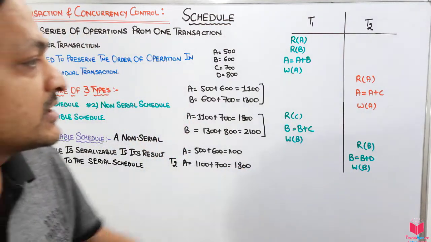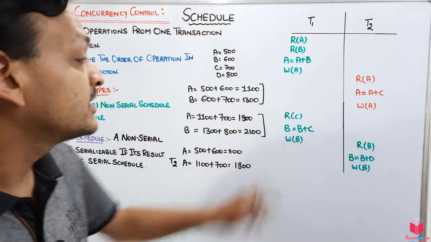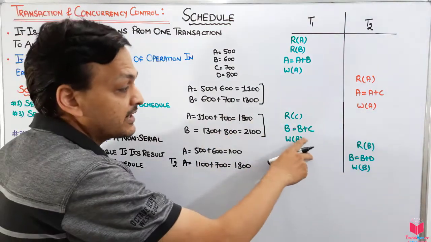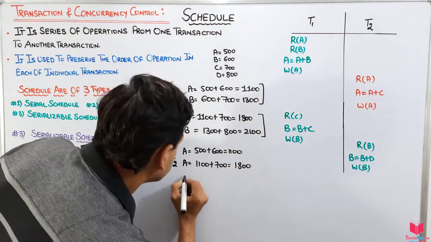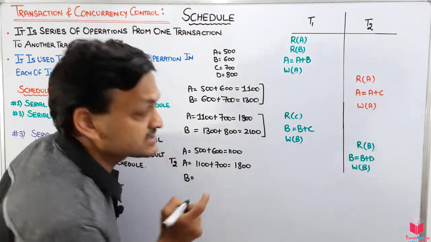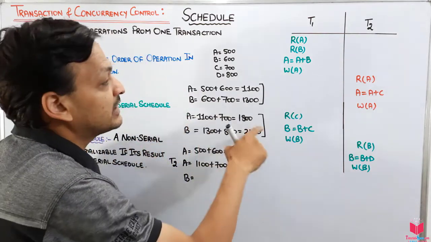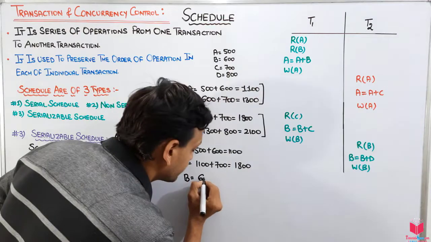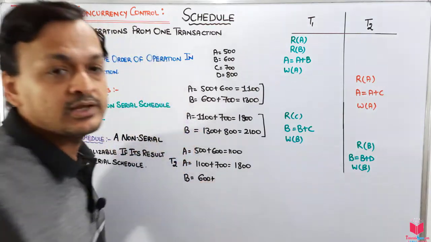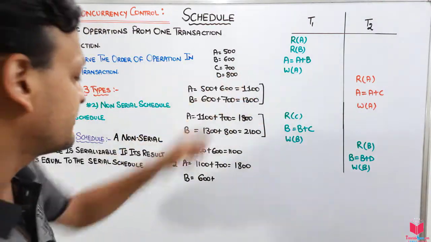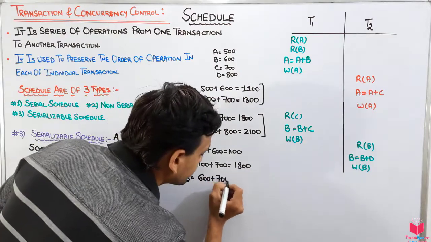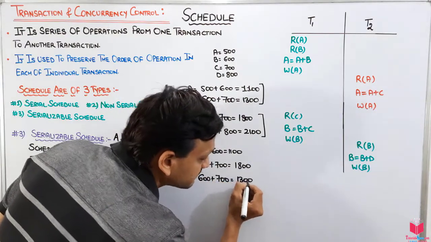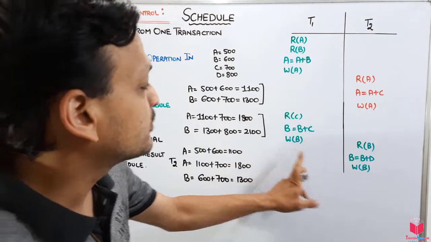Now the CPU transfers to this one. It reads the value of C and adds B plus C here. B's value is 600 first, then it adds the value of C, which is 700, which is equal to 1300. Now the CPU transfers to this one.